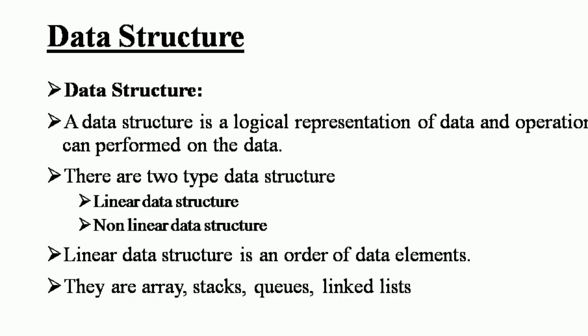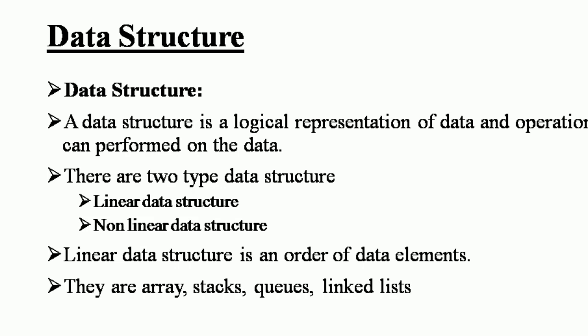What is a linked list? A linked list is a linear data structure. It contains nodes. Each node contains two parts. The first one is the data part, and the second one is the link part.